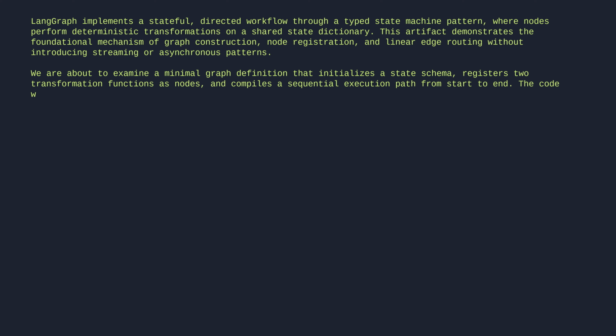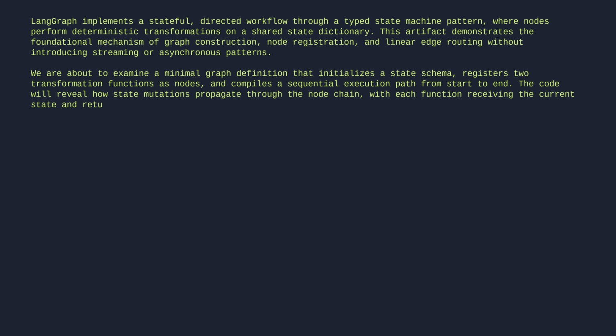The code will reveal how state mutations propagate through the node chain, with each function receiving the current state and returning partial updates that merge into the shared context.